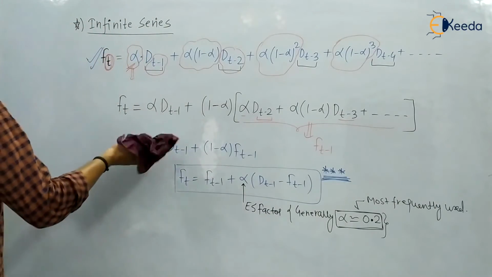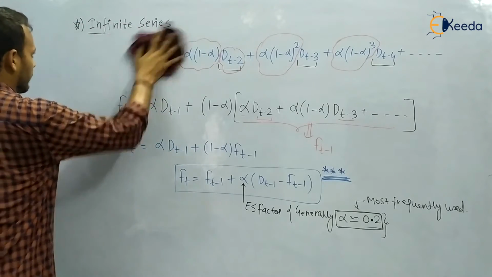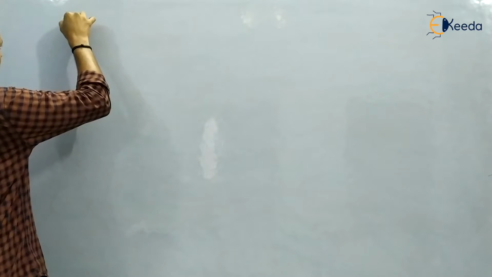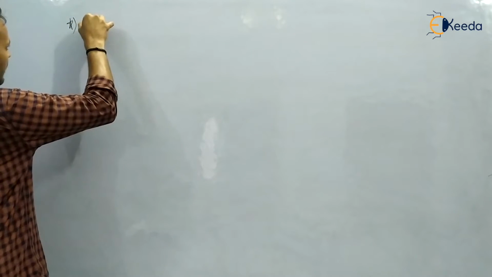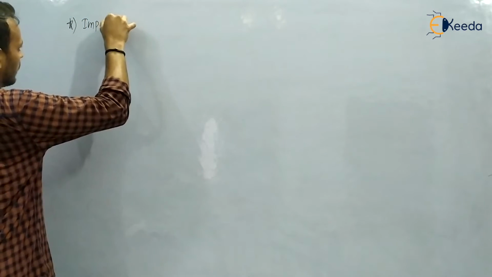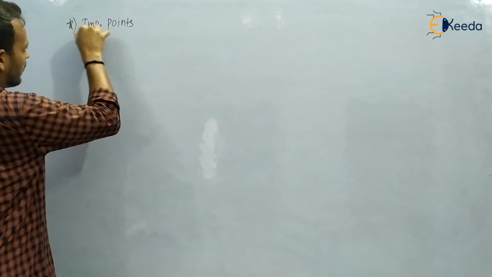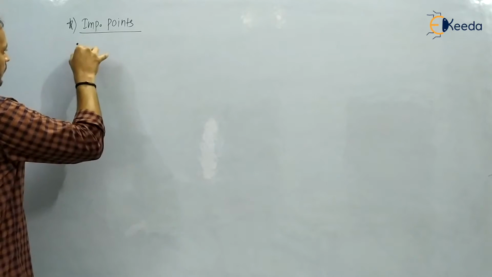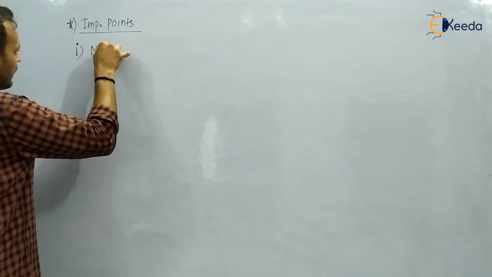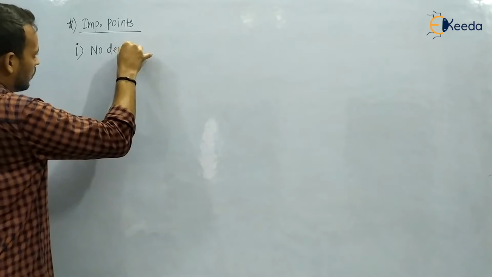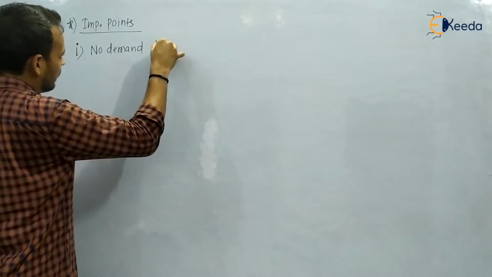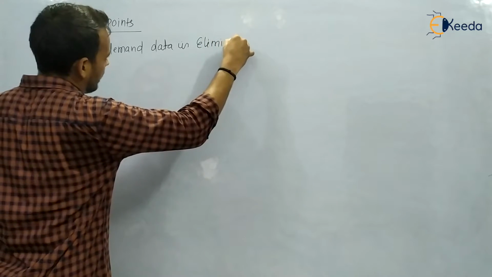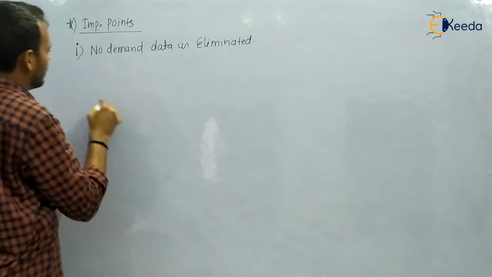Now we will look at some important theoretical points about the ESM method, and these points have been asked in questions. The first point is that no demand data is eliminated. You have seen that we are including each and every demand data.